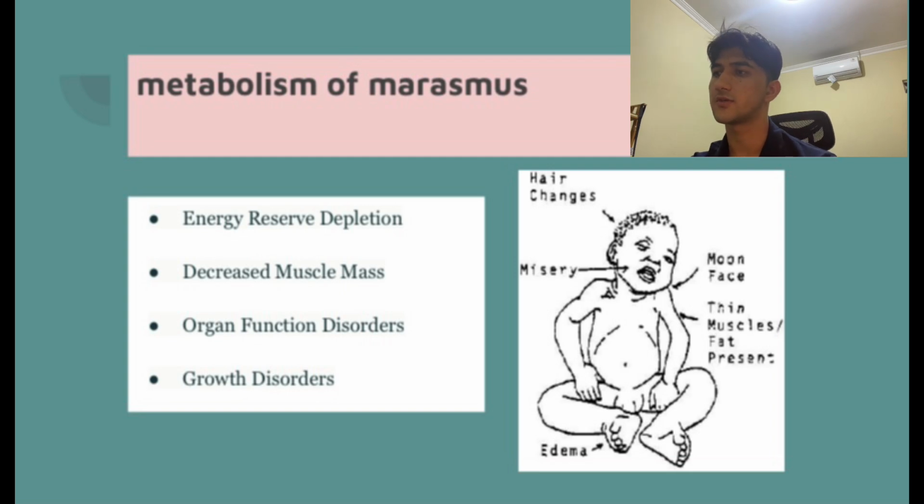The immune system weakens, making children more susceptible to infections. And for the next point, growth disorders. Chronic nutritional deficiency causes significant disorders of physical growth and mental development.